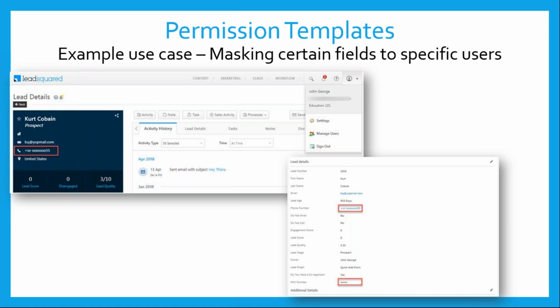So I create a new template, I configure the activities, and I configure the views. I'll restrict the views only to what is required. In this example, they're only required to send emails to leads. So they can see the email address, but they can't see the phone number, which is masked out. They are also restricted from viewing any personal information, which can be masked out. All this can be configured using permission templates, and this is a very good security feature to achieve the motive of least access privilege.